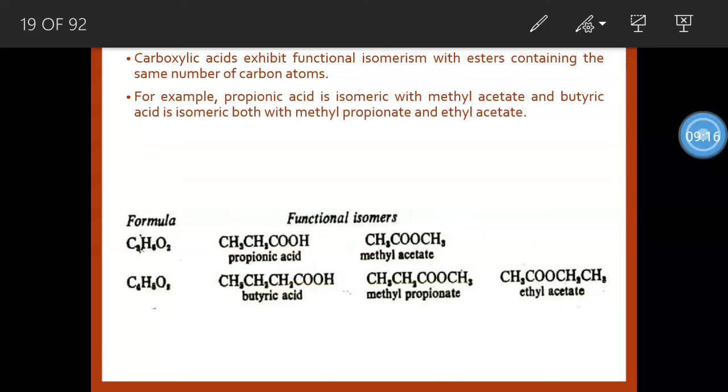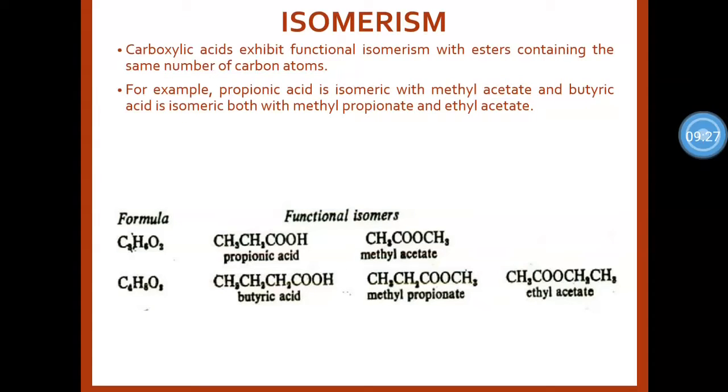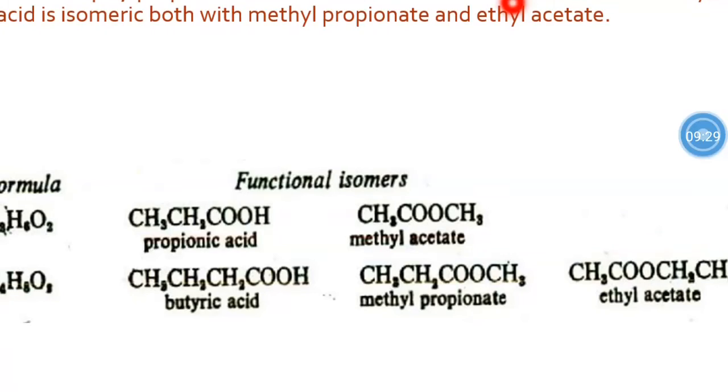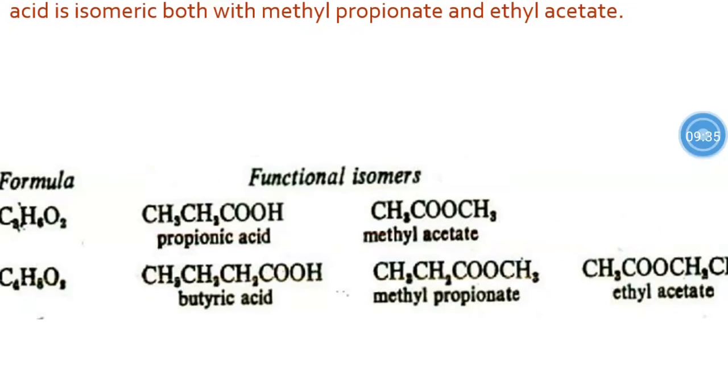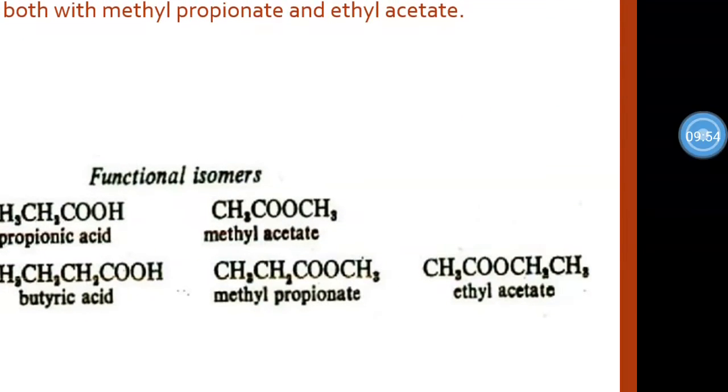Next, carboxylic acids exhibit functional isomerism also with esters containing the same number of carbon atoms. For example, propionic acid and methyl acetate have the same molecular formula, C3H6O2, but different functional groups, so it becomes functional isomerism. Other examples are butyric acid, methyl propionate and ethyl acetate.